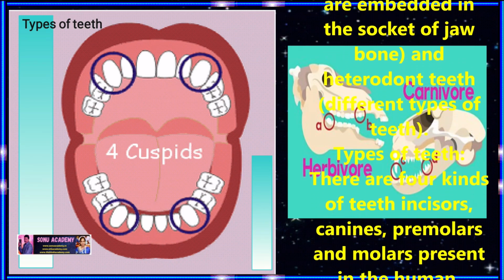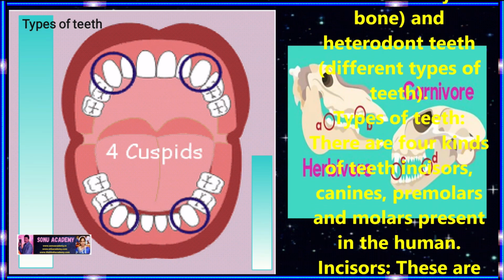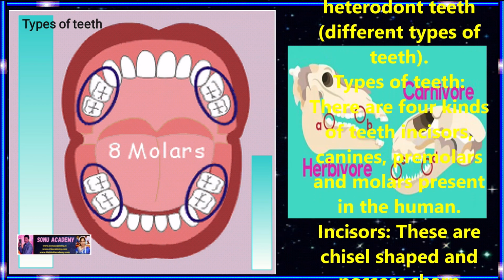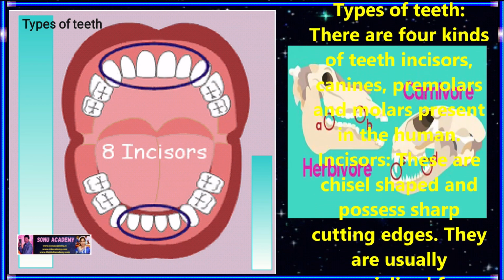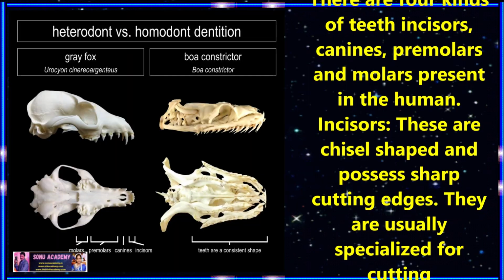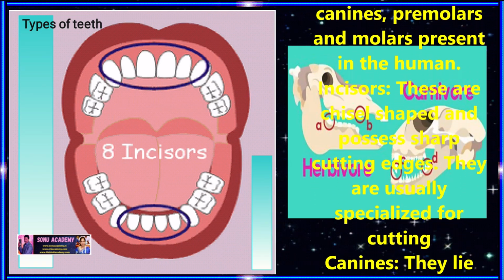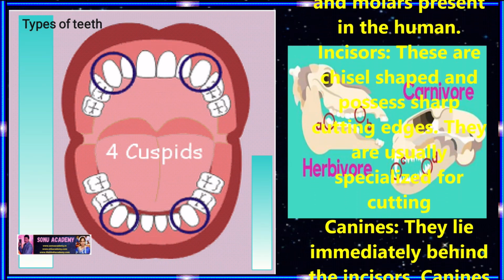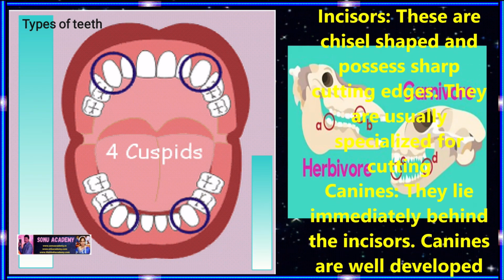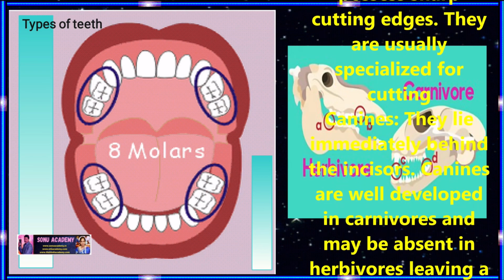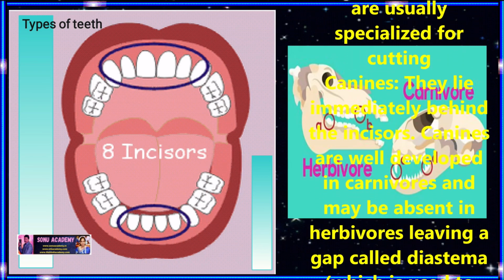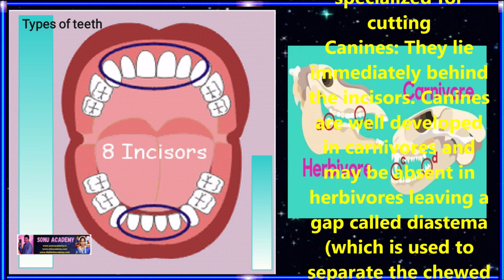Now let us discuss the types of teeth in humans. Children, there are 4 kinds of teeth, called incisors, canines, premolars and molars. These are present in humans. Let us discuss incisors. Incisors are chisel shaped and possess sharp cutting edges. They are usually specialized for cutting the food. Canines lie immediately behind the incisors.